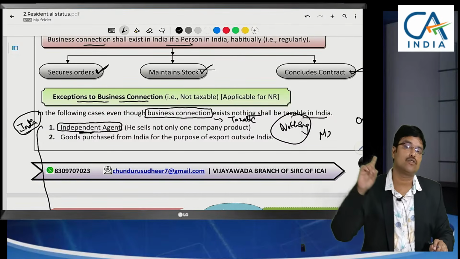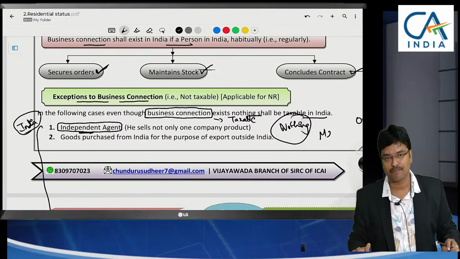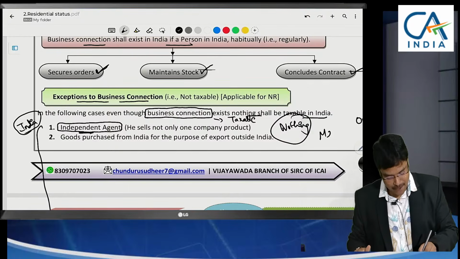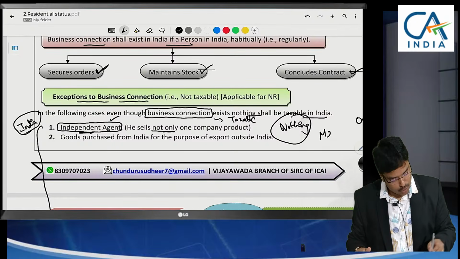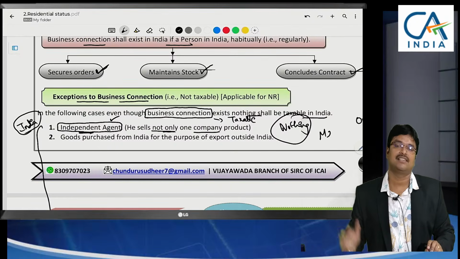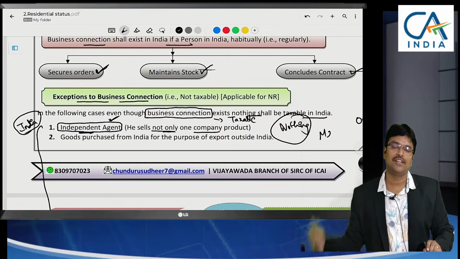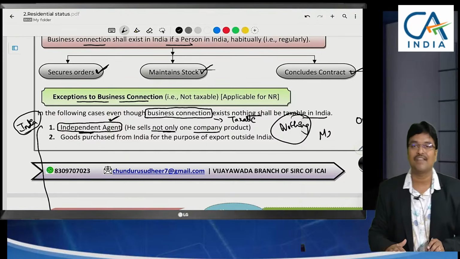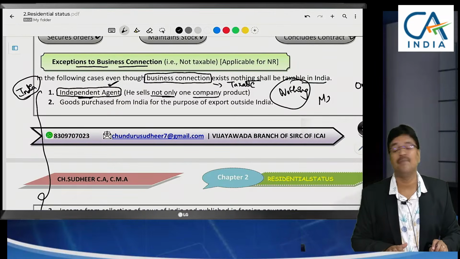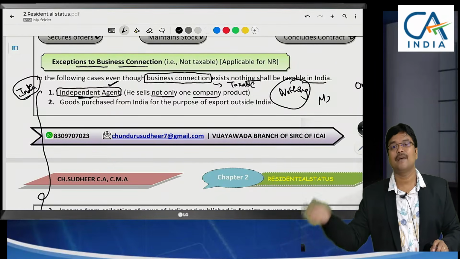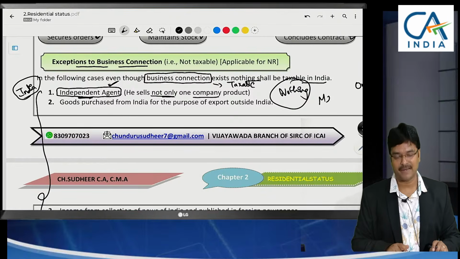If we appoint a sole selling agent for this purpose, then we deem the business connection is in India. But when there is an independent agent, then nothing will be taxable. He sells not only our company products, he sells other company products also. He is an independent agent. Even though there is business connection in India, nothing will be taxable in this case. I am not asking regarding agent commission. The company is selling the product through an agent in India. Company profits were not taxable. That's what I am explaining here.